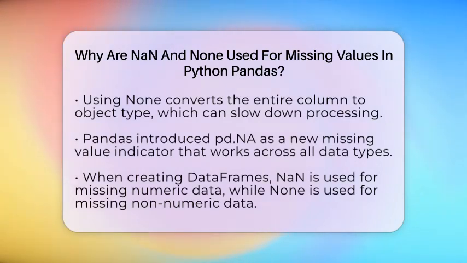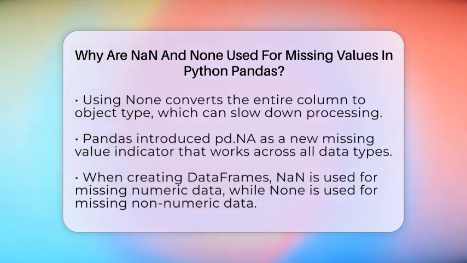The main differences are in how they behave and what data types they support. NaN is mainly for float columns, while None works well in object columns. Using NaN keeps your data in a numeric format, which is faster and more memory-friendly. Using None makes the column an object type, which can slow things down but allows for more flexibility with data types.